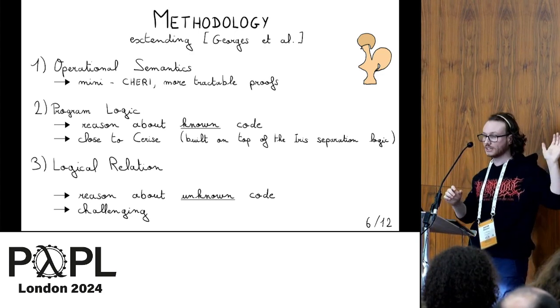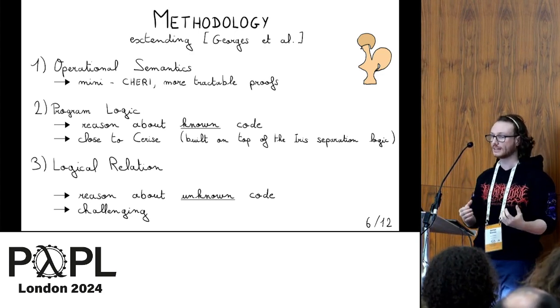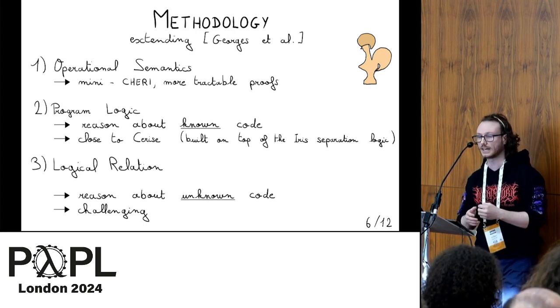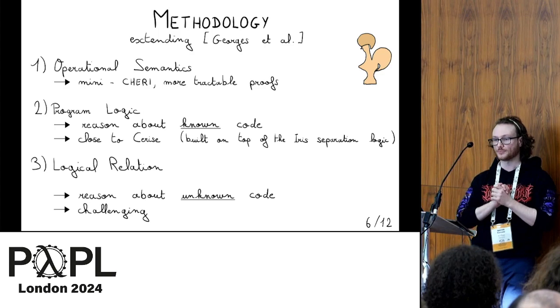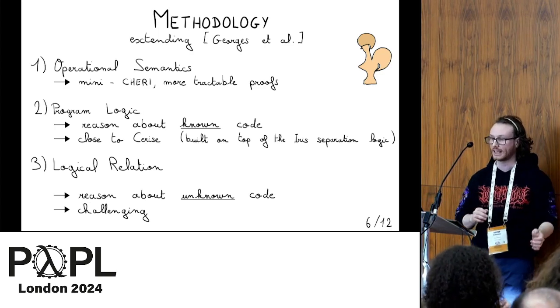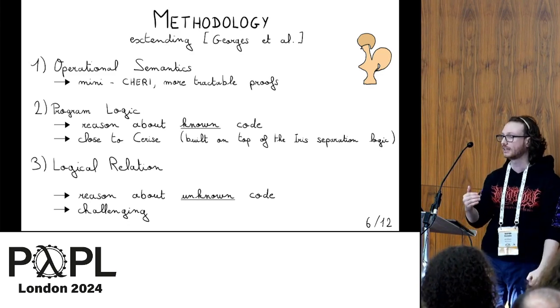Okay, the second bit that we need to extend is the program logic that allows us to reason about known code in a convenient way. Our program logic is very close to Cerise, which itself builds on top of the Iris separation logic.